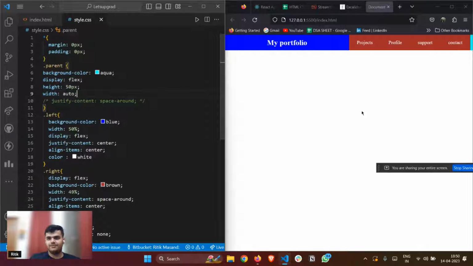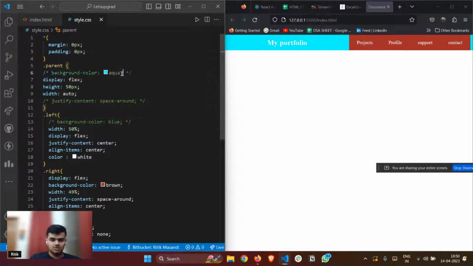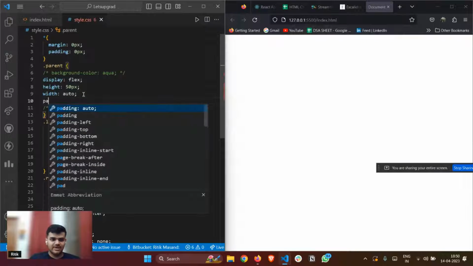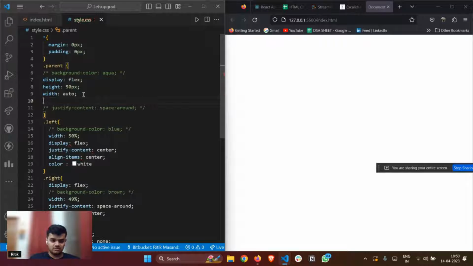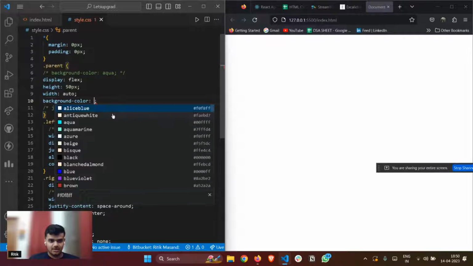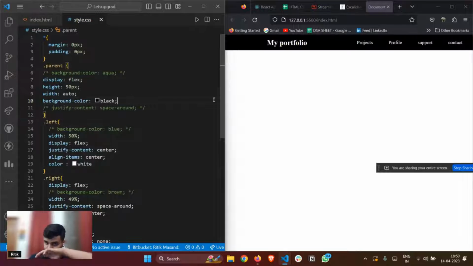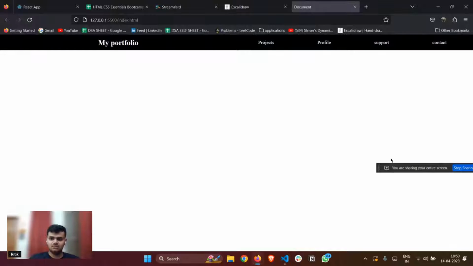Got it? Okay. Now I'll quickly do one thing. I'll just remove the background color because it is done. This is also done, and this is also done. I'm thinking of adding a background color of white because my text is red. Sorry, my text is white, and I'll add the background color of black so that it is very appealing. Background color black. Got it? So we have something like a navbar, something like this.